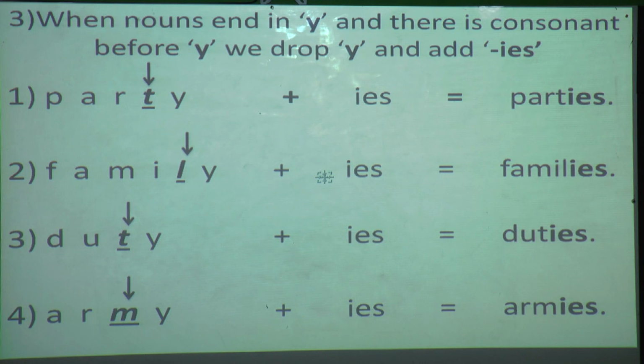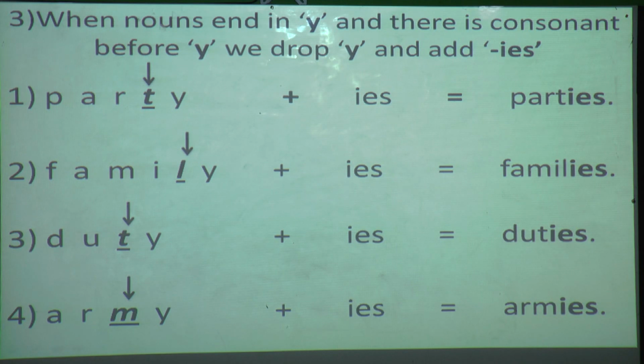Now again I will repeat what this rule says: when our noun ends in Y and there is a consonant before Y, what do we have to do? We have to drop that Y, and instead of that Y we are going to add IES. Now with the help of examples I will explain how it works.